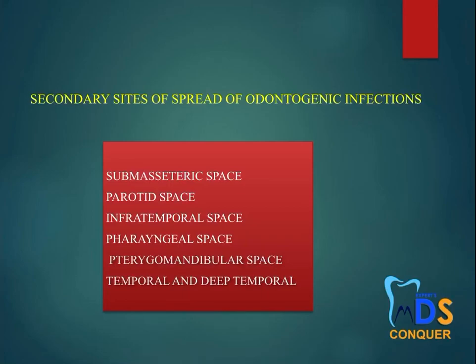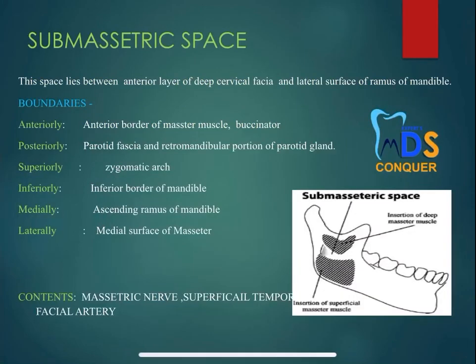Now coming to the secondary spaces. So these again you have to name, all the secondary spaces you have to name first, and then again you have to enter into the individual secondary space. So again the same thing, for every space infection you have to write the respective boundaries and the contents, and also if possible any clinical features associated. For every space I have already clearly given the boundaries and the contents. You can just make a note of that, and you can draw this diagram. It appears to be very simple when you draw this diagram.